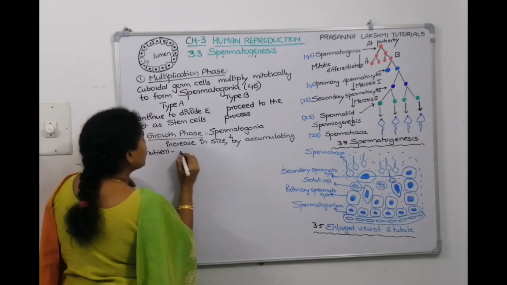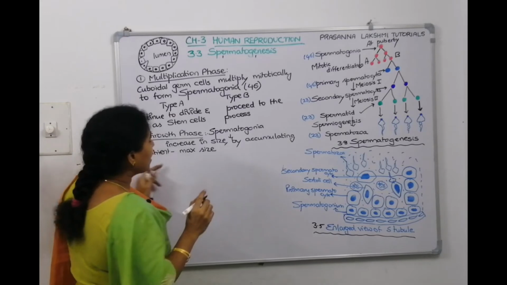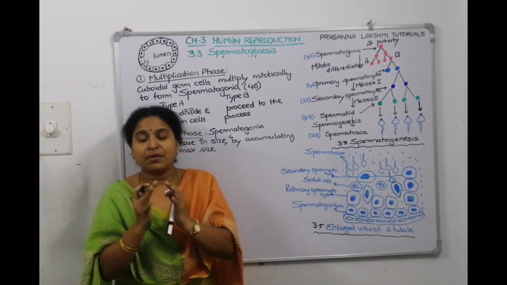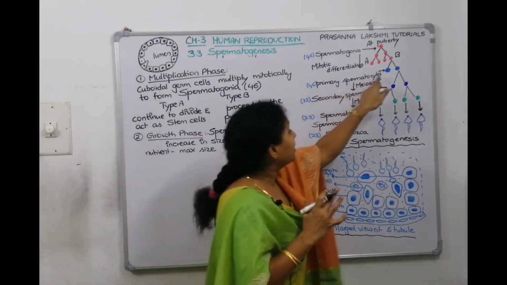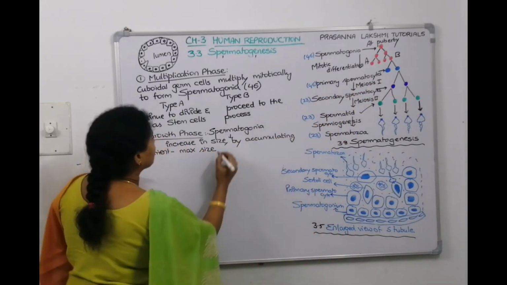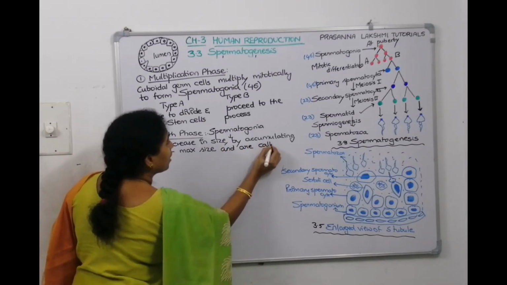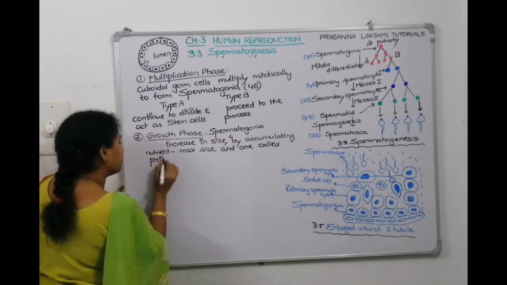They will reach their maximal size. Spermatogonia, after accumulating the nutrients, will reach their maximal size. Then we call them primary spermatocytes.